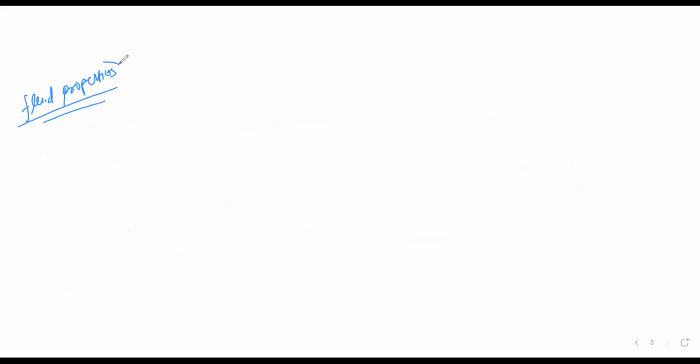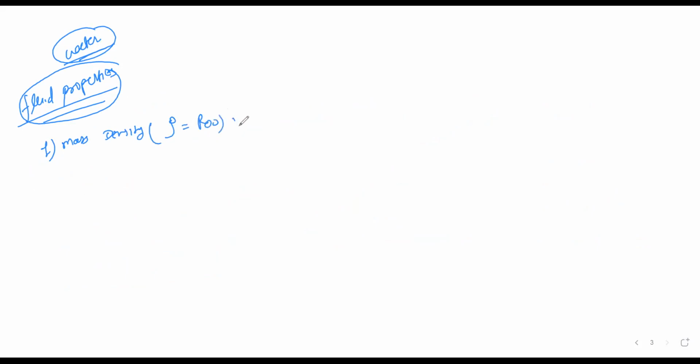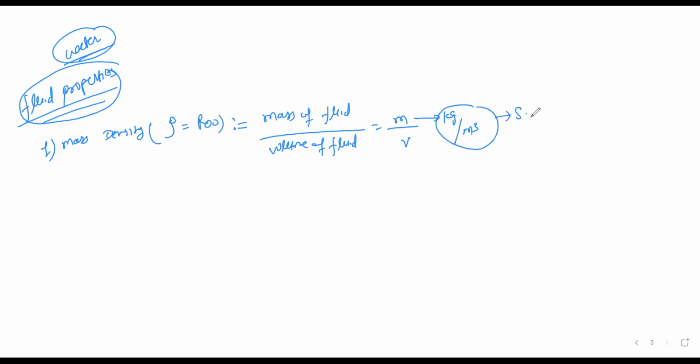Next, we will discuss fluid properties. If I say water, what could be the properties of water? The first important one is mass density, indicated by rho, given as mass of fluid divided by volume of fluid, that is, m by v. Mass is measured in kg, volume is measured in meter cube. So this is kg per meter cube. It's the SI unit.